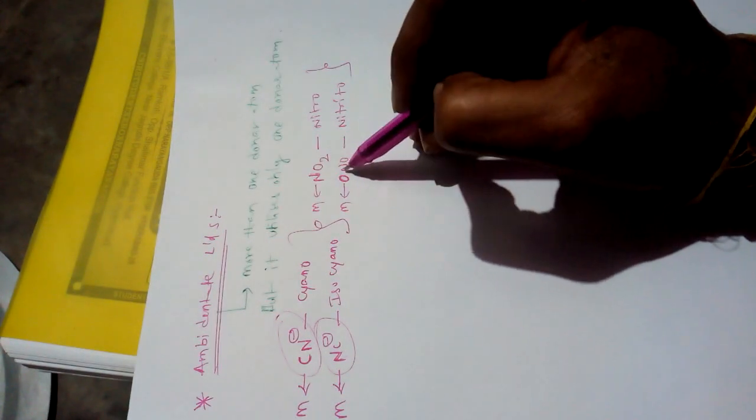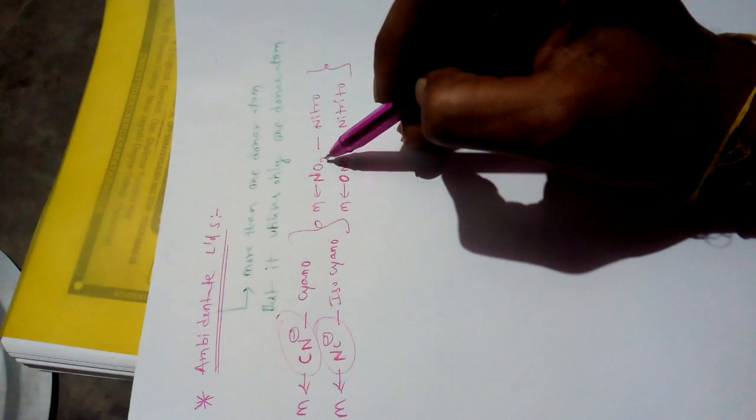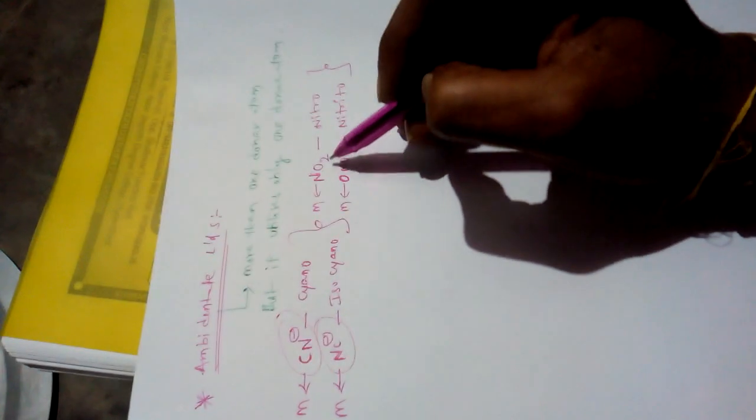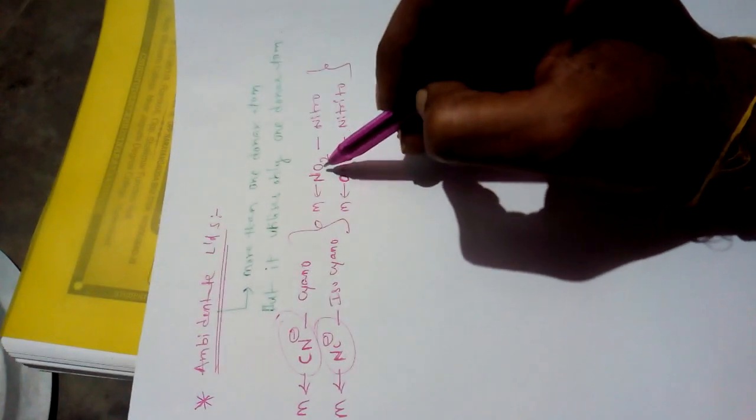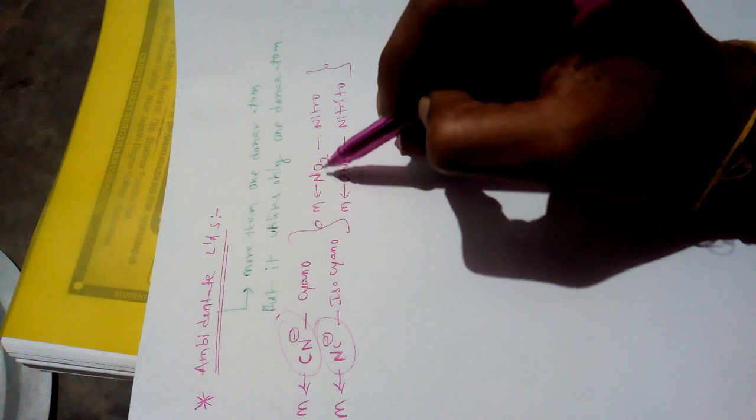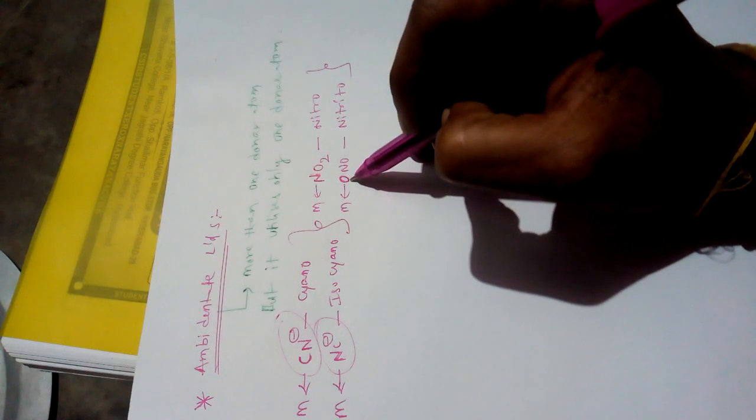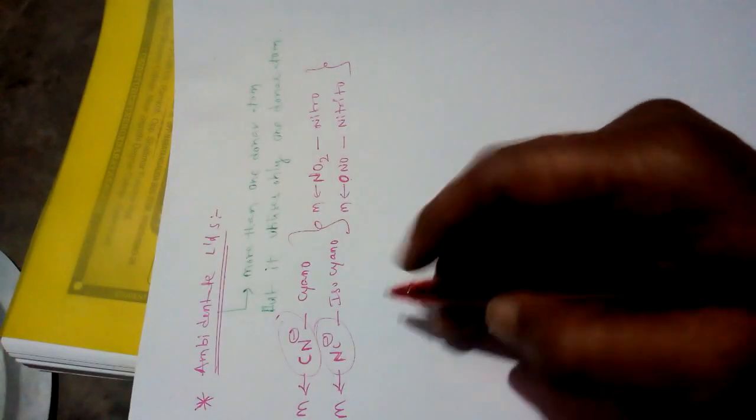It has the same molecular formula, but what is the difference here? The donor atom is different. The ligand which has more than one donor atom but utilizes only one donor atom is called an ambidentate ligand.